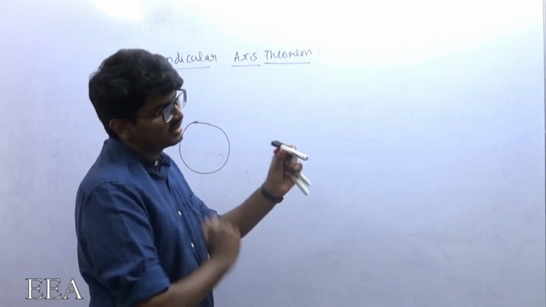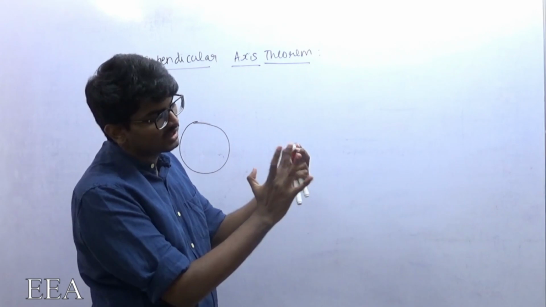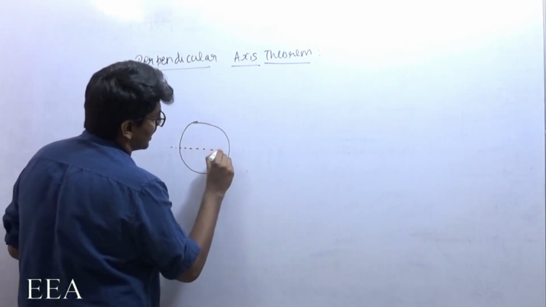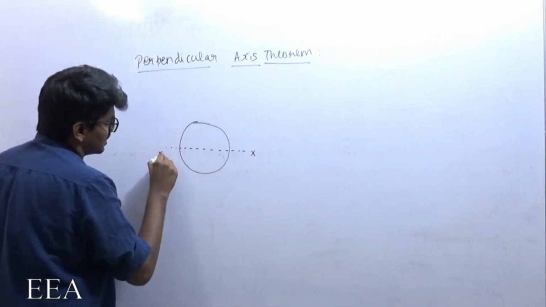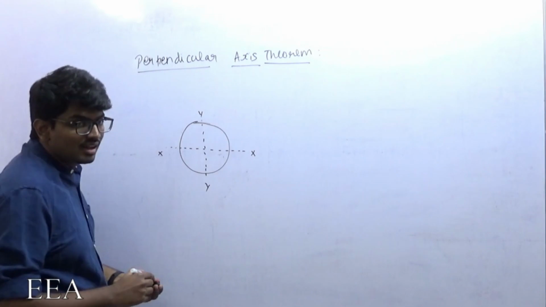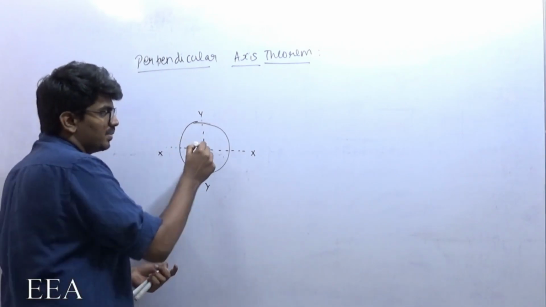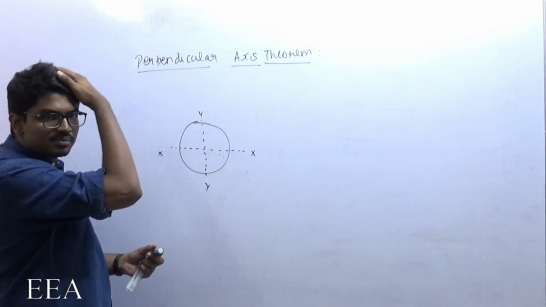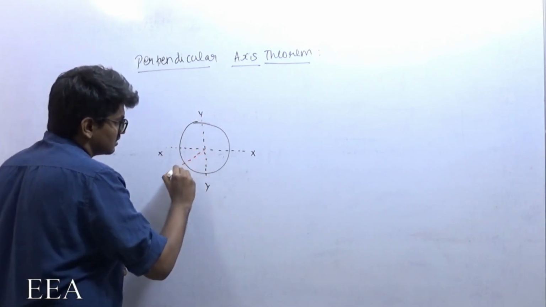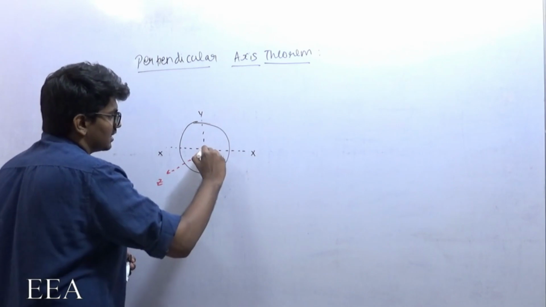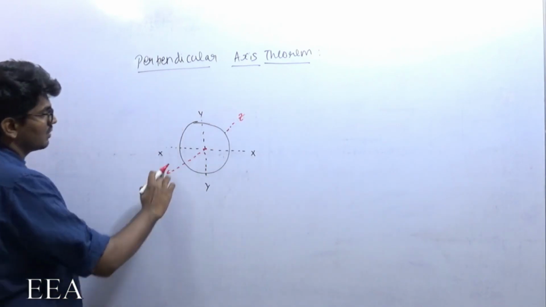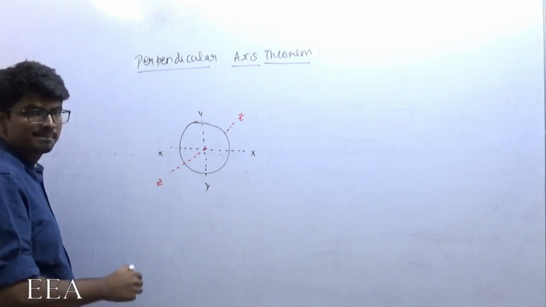Here I can take 3 different axes: x-x, y-y, and a third axis perpendicular to the plane of this circle, and let that be z.